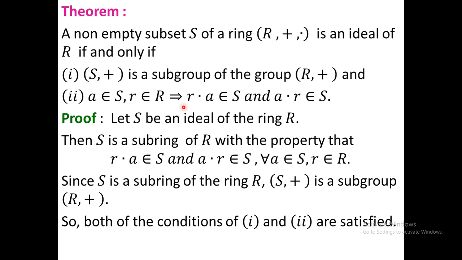The second condition is that for any two elements a in S and r in R, both r·a and a·r must belong to S. This is the second condition.